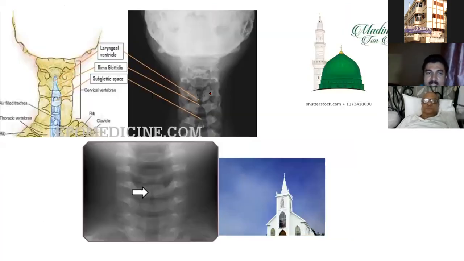Normally, if you take an X-ray of a normal baby, or an X-ray of me, you will find that the air column is definitely constricted at the level of the vocal cord, and it creates a masjid sign, a dome shape. But here, the dome changes to a cone. So this is your masjid sign, and earlier it was the church sign.